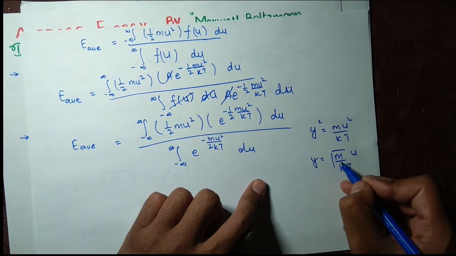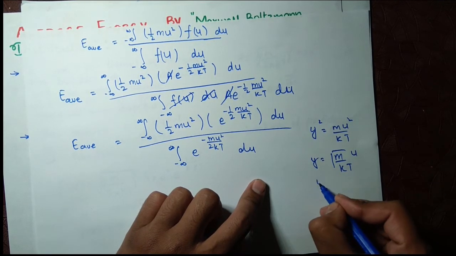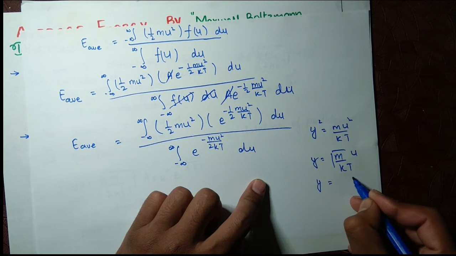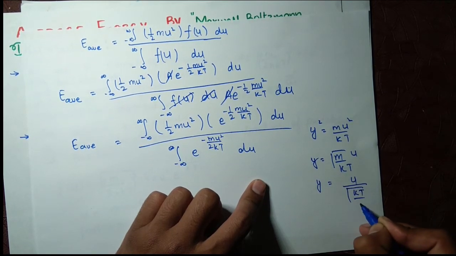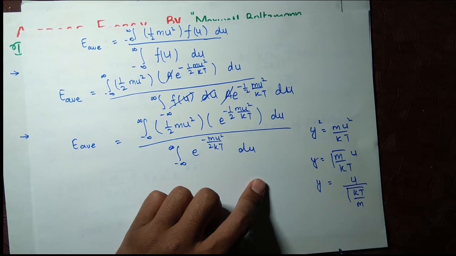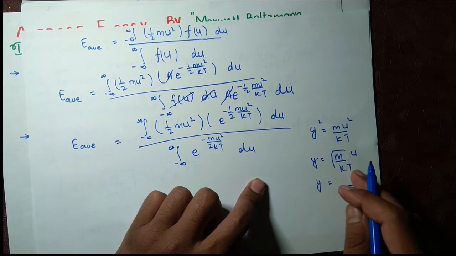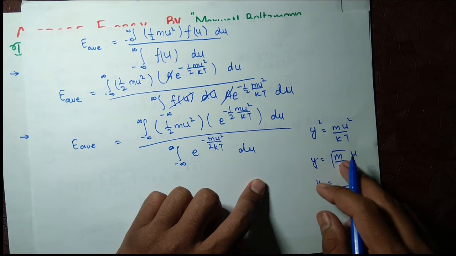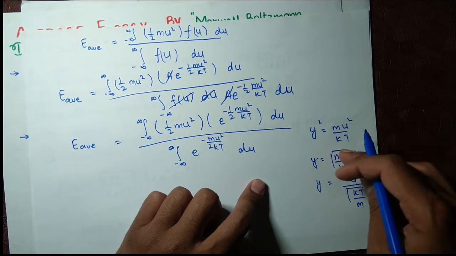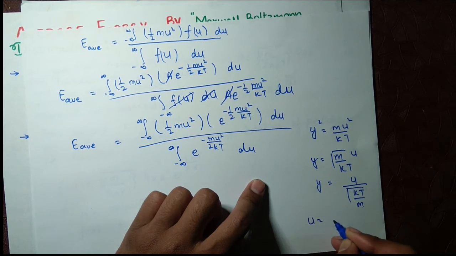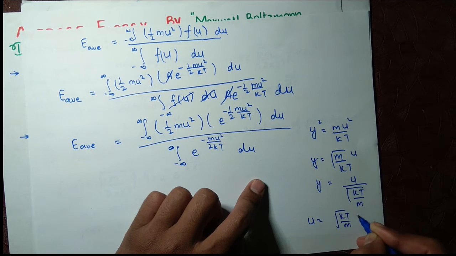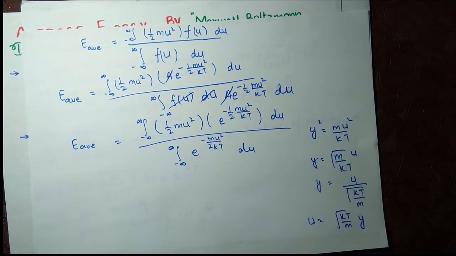We will take this m in a third proportionality here. y will be equal to u divided by kT over m. Or if you don't do this, you simply take the reciprocal and multiply here. It will be u equals under root kT over m times y. Okay,